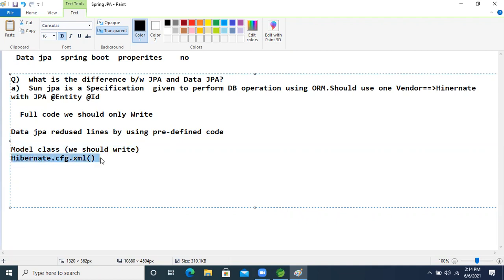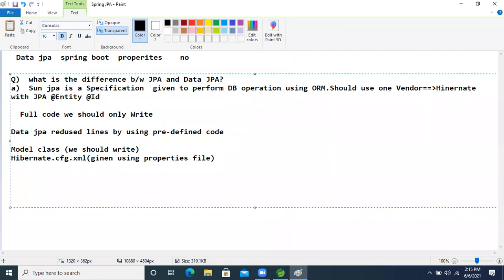But in Spring Boot, how is it given? Using a property file. We are just writing this configuration in the property file, and everything will be completed. Key and value, we saw that yesterday. Don't worry, we will see it again.